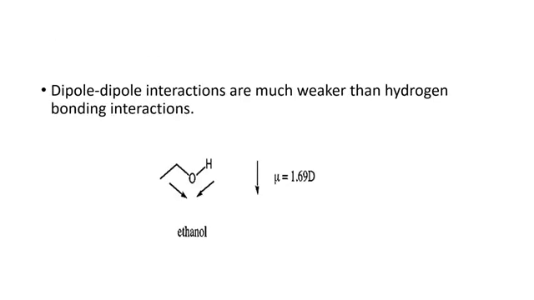Here is an example of dipole-dipole interaction. We know that in comparison to hydrogen bonding, dipole-dipole interaction is much weaker. For example, in the case of ethanol, you will see here the dipole moment value is 1.69 debye. It means that by nature it is polar and it has a very high value of dipole moment.